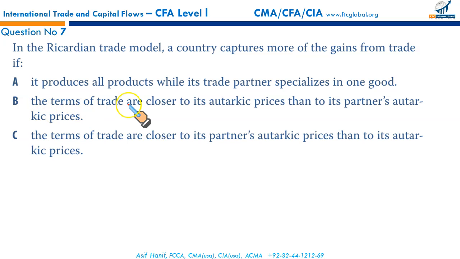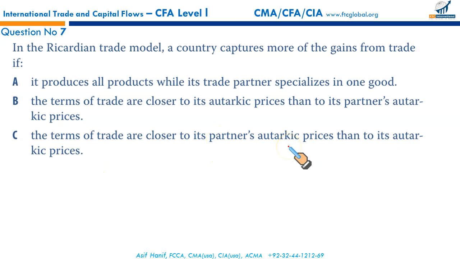B. The terms of trade are closer to its autarkic prices than its partner's autarkic prices. Autarkic prices are the market clearing prices in an economy. The prices are the lowest, just covering the cost of production. So you are selling just at your cost of production, then how would it benefit you? This is incorrect.